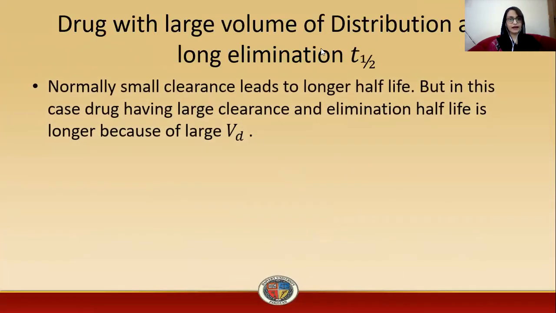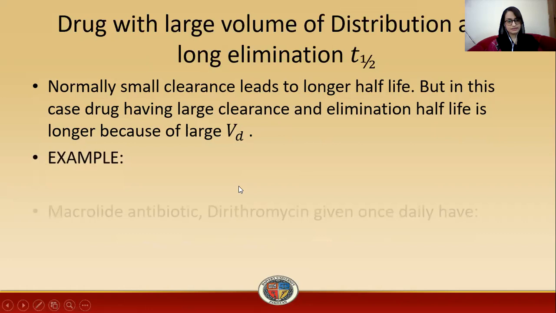Now we consider drugs with a larger volume of distribution and longer elimination half-life. Normally, small clearance leads to longer half-life, but in this case, the drug has larger clearance and the elimination half-life is longer because of the large volume of distribution. So what happened in this case?